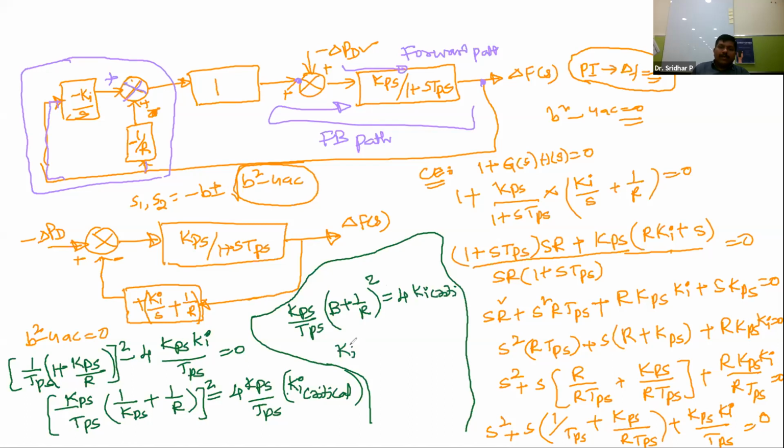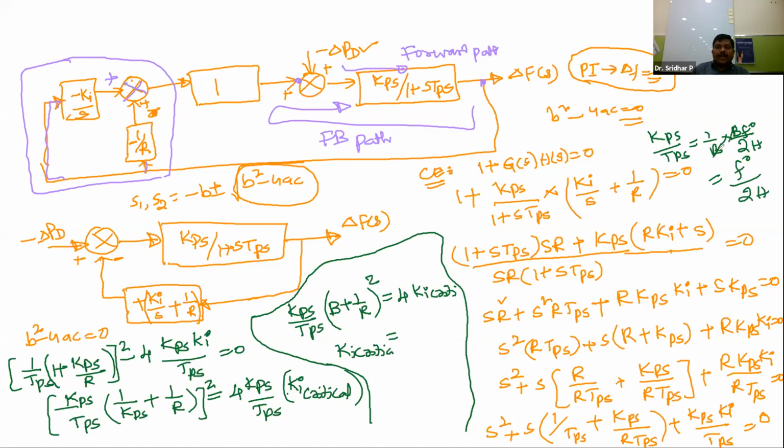So what about the KI critical value? Now KI critical is nothing but KPS by TPS, so let me calculate that. KPS by TPS is nothing but, whatever the KPS is, 1 by B into TPS, how much is this? This is nothing but 2H by B into F naught. B gets cancelled. Remaining one is F naught by 2H.